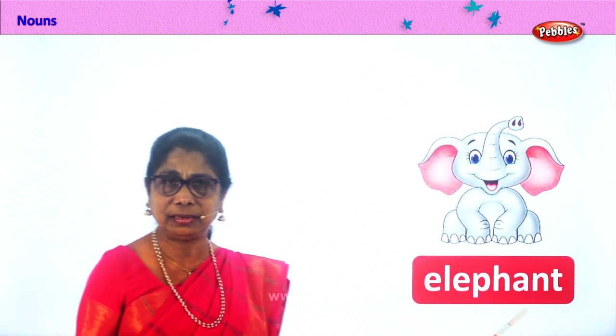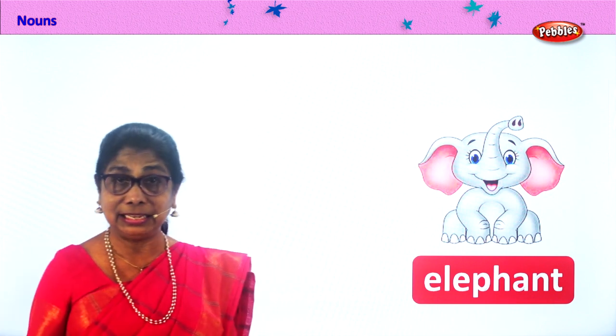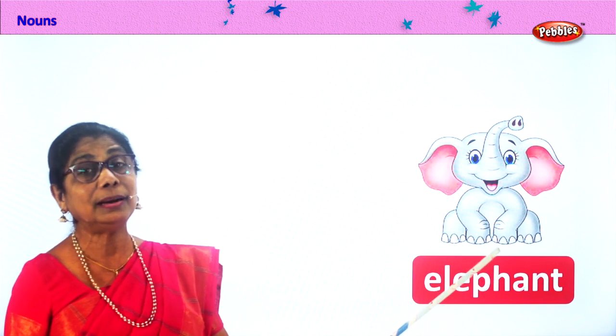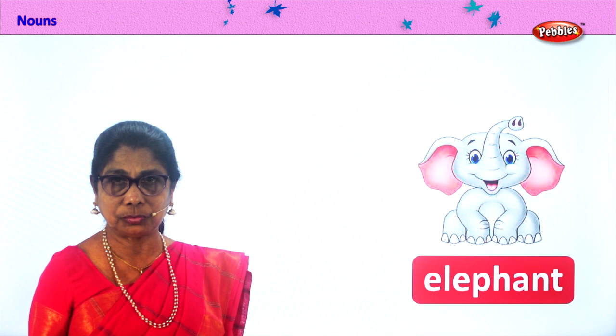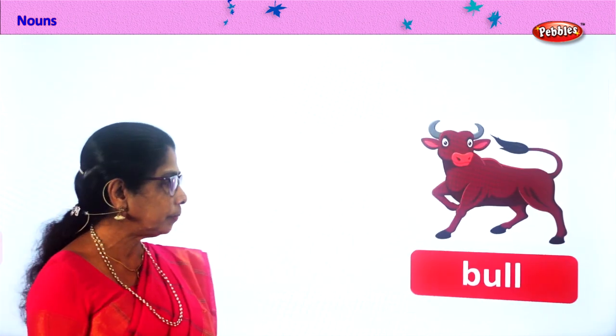Here you have elephant. Elephants. Common noun. There are elephants in this zoo, elephants in that temple. There are elephants in the big forest. Elephants are common nouns. Let's go on to look at more common nouns.